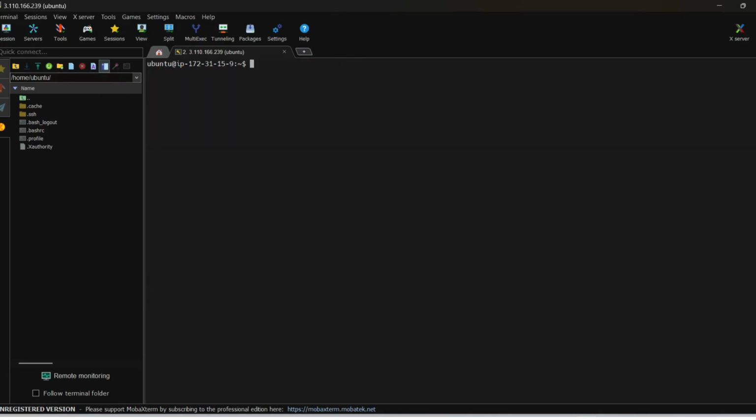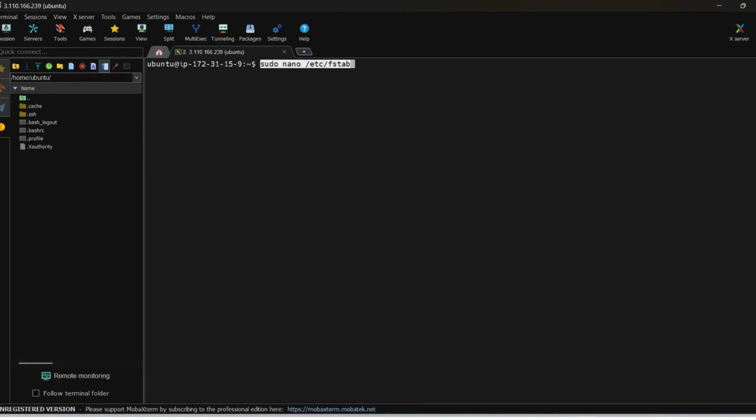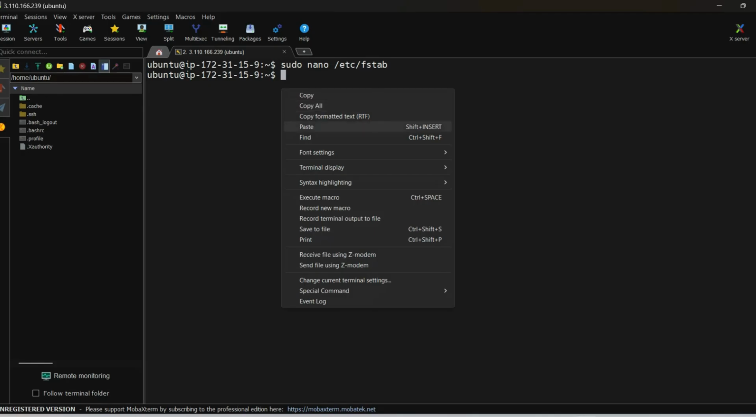This is a temporary mount. I want to make the mount permanent. For that, I need to edit the fstab file. Then open the nano file and add /dev/xvdf at the end of the line. Then save: Control plus O, then Enter to save, then Control plus X to exit the file.